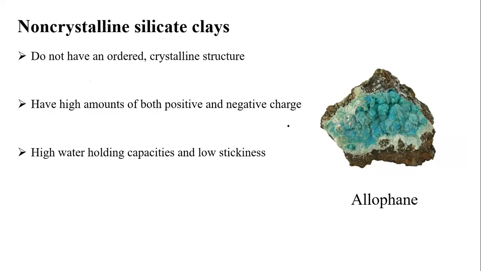There will be no proper arrangement of ions or atoms in this particular clay, especially allophane. You can't find anything. This is called non-crystalline or amorphous. You can simply call it amorphous. Allophane is the best example for your non-crystalline silicate. Mostly it has both positive and negative charge, here and there, and high water holding capacity, but very low stickiness.